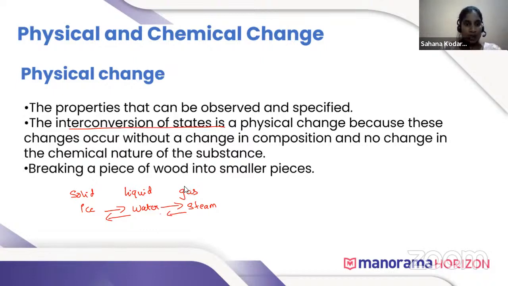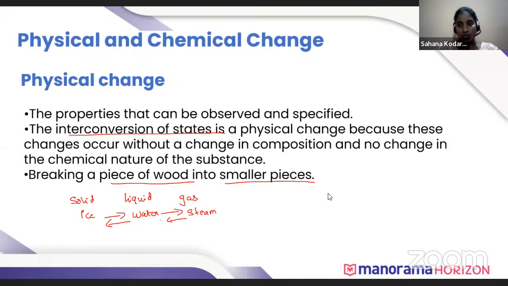So when we break a piece of wood into smaller pieces, can we get a new wood or any new product, or only a piece of wood will we get? When we break a piece of wood into smaller pieces, the size of the wood is reduced, but no new product is formed. So the change in which no new product is formed, but the physical properties of a substance are changed, is known as physical change. Okay, only smaller size of wood.